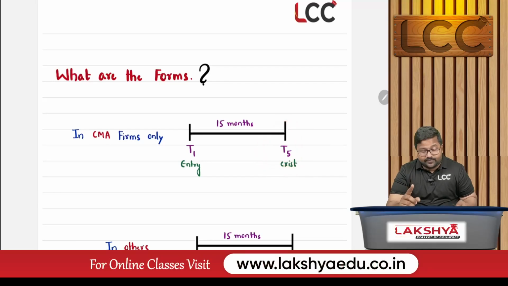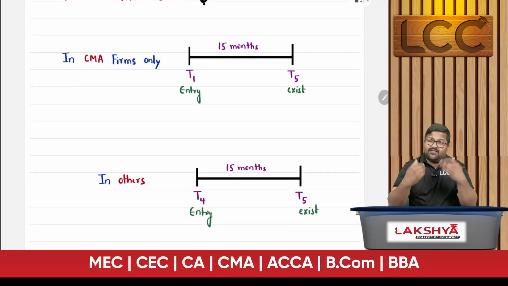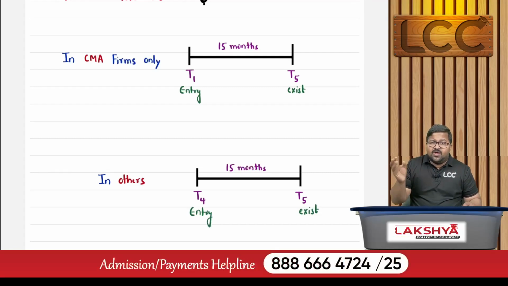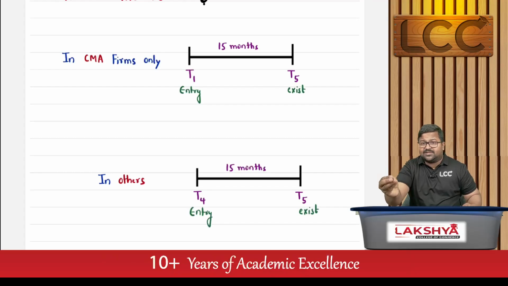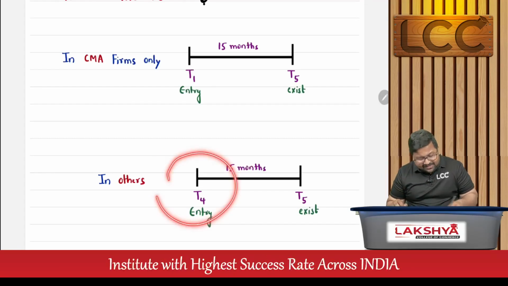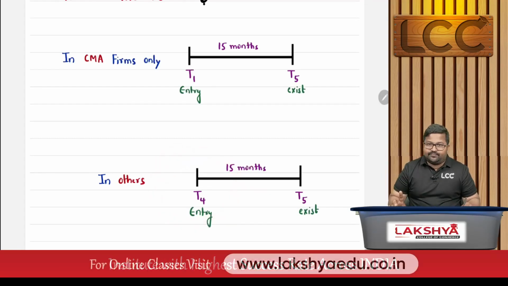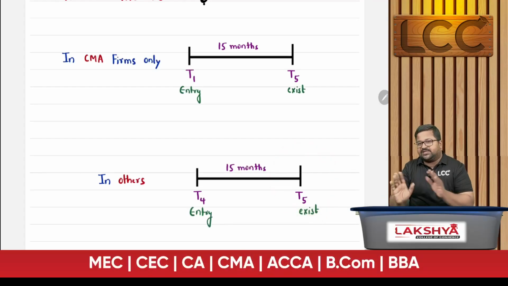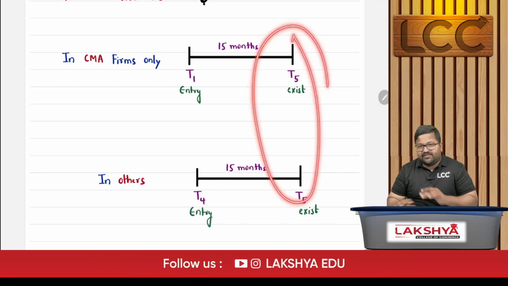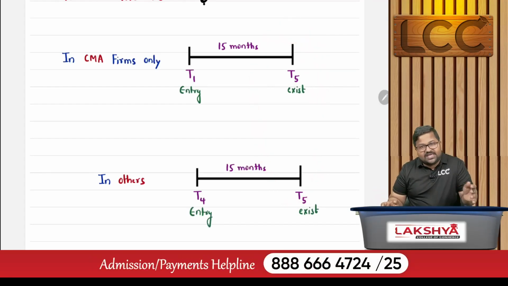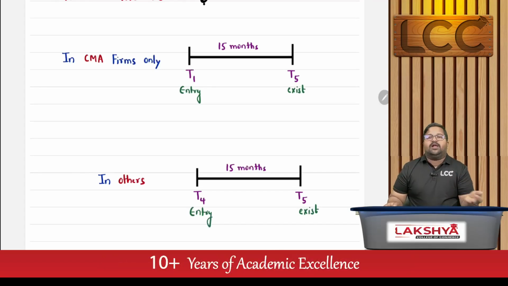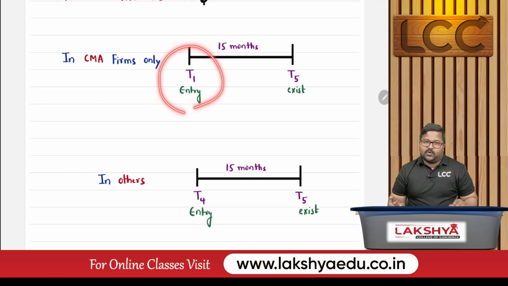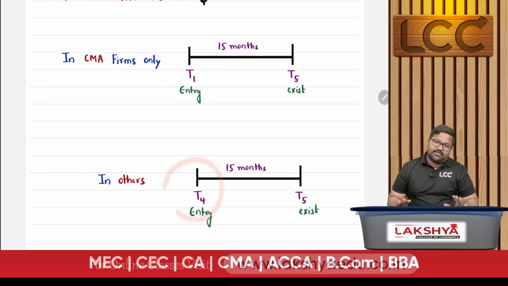That is most important. Other than this, wherever you go for work, whether a CA firm, CS firm or organizations which are mentioned in the third category, then while entering you submit form number T4. Okay, and while you exit, after 15 months work, T5 is common. So during exit T5 is common, but when you are entering a CA firm exclusively or you are doing work under a practicing CMA, then T1. Okay, in other cases T4. This is the main part.